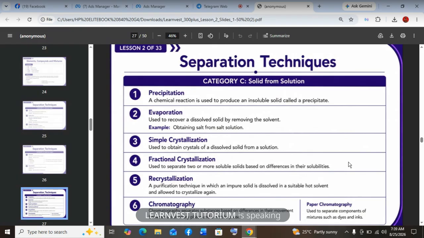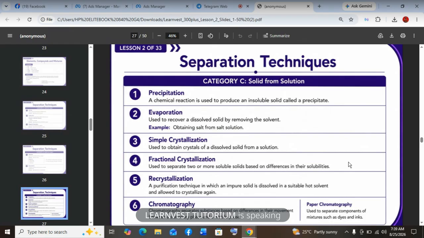The substance will come out as a precipitate. So it's like a chemical reaction, but it's a separation technique, okay? Precipitation. So the next one is evaporation. Evaporation is used to recover a dissolved solid from a solution. So we normally sacrifice the solvent. The solvent will go. So the key is that if you want to use evaporation, the solid must be resistant to heat. Heat must not destroy it.